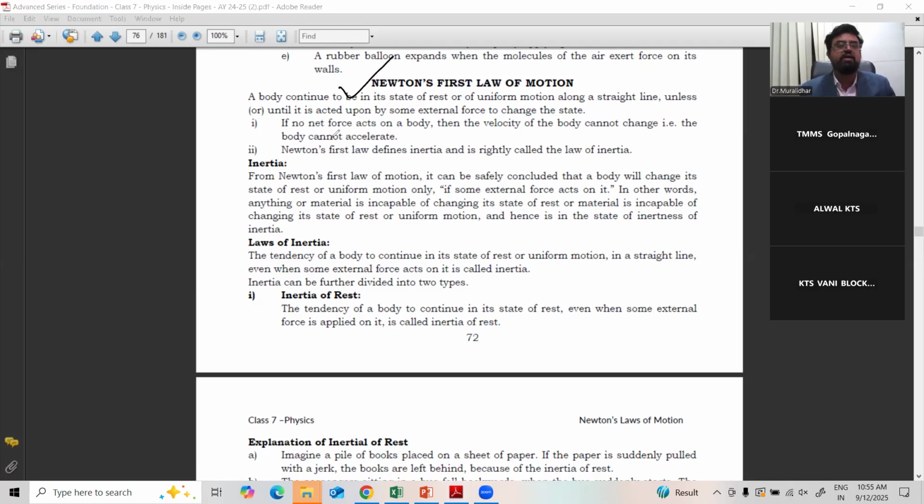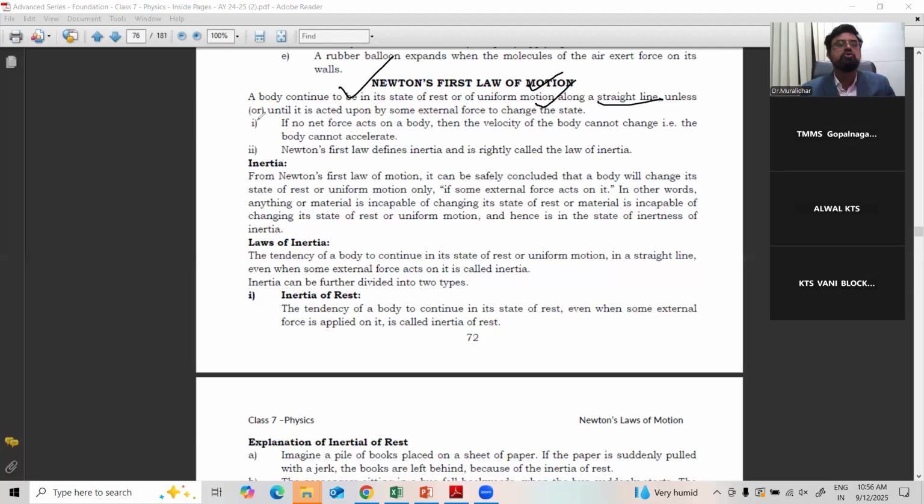So what did Newton's first law say? A body continues to be in the state of rest or uniform motion along a straight line unless or until it is acted upon by some external force. A simple logic you can find everywhere. Suppose you kept your bag on the table while going home, and tomorrow morning you come to school, your bag is there only, in the same place. Why? Because no external force acted on it. Until an external force acts, a body continues to be in the state of rest or in motion.